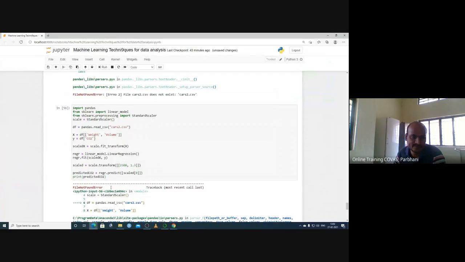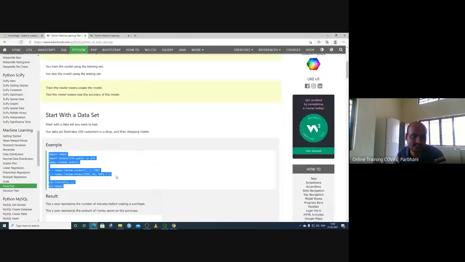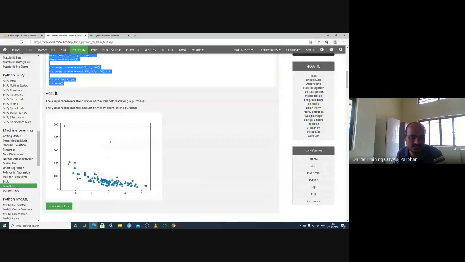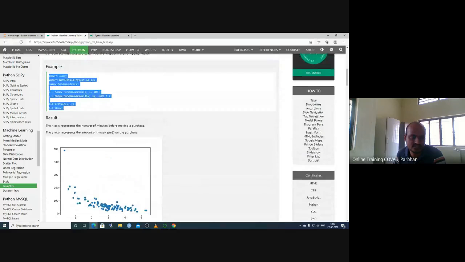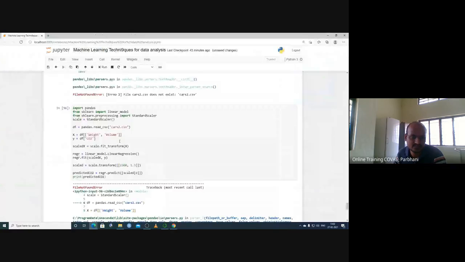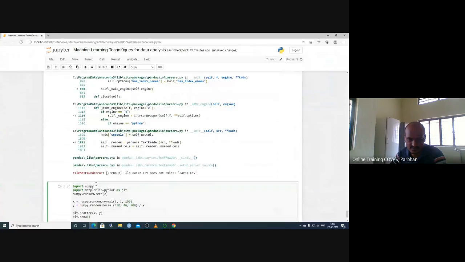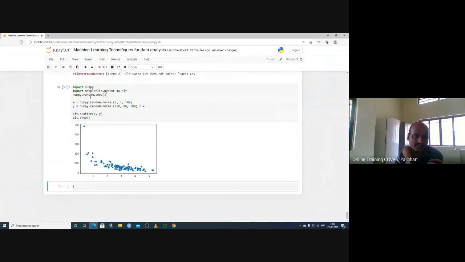So let us see train and test, which is an important concept. In this one, we have some data. Import the NumPy Python library, import matplotlib.pyplot as plt. Now we are generating a NumPy random seed; we want to keep it fixed, so we type seed.